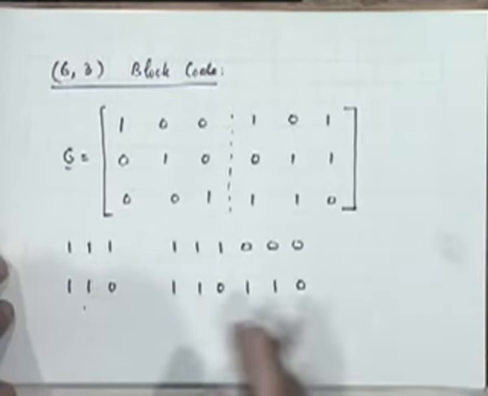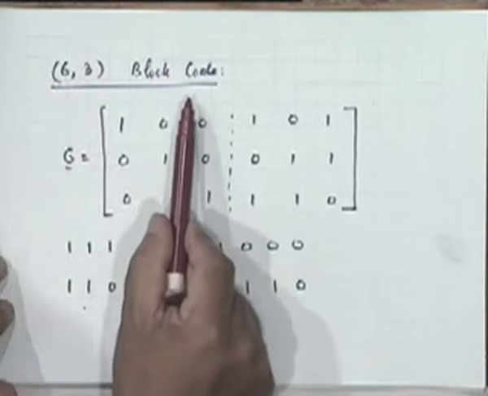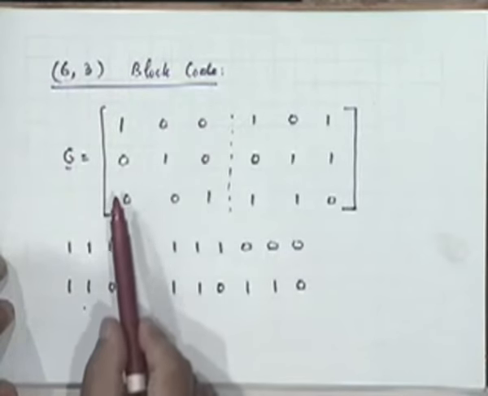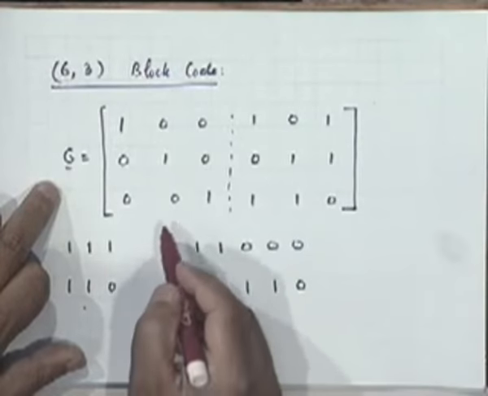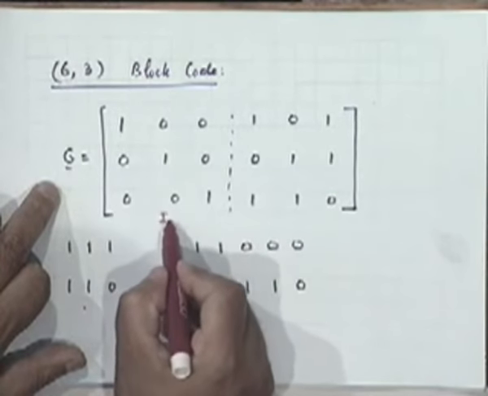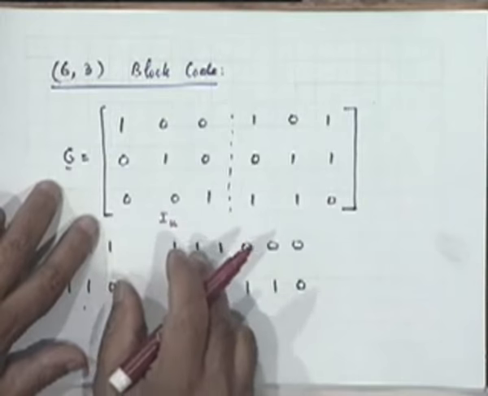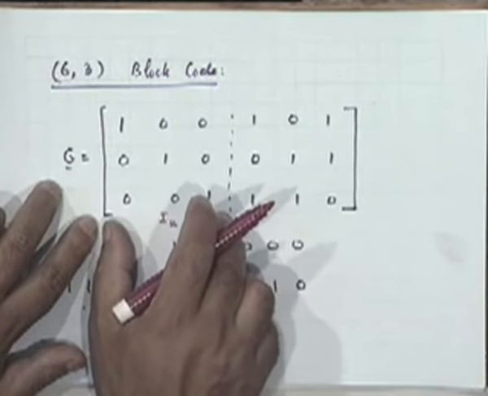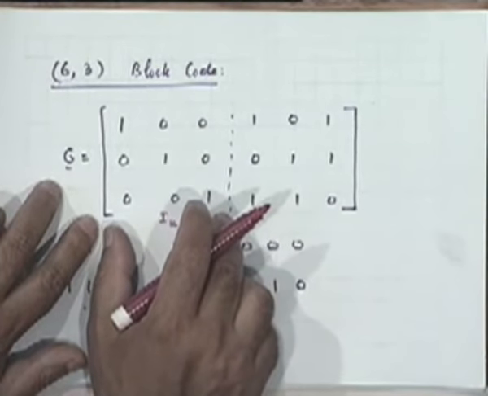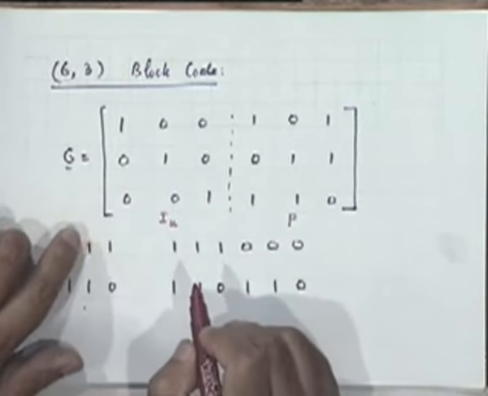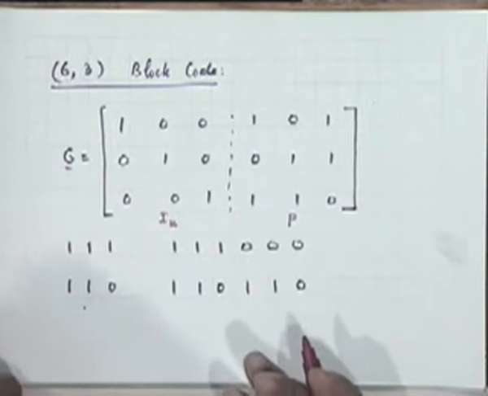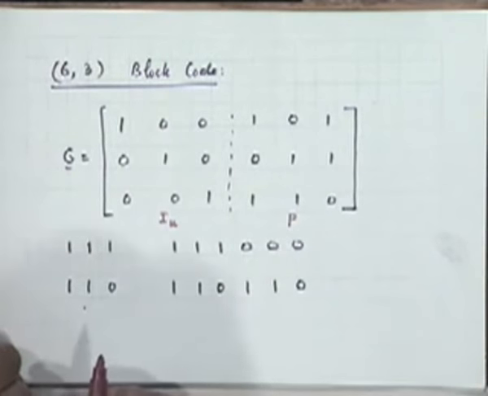For example, this was the example we considered for a 6-3 block code, in which this was the generator matrix G. This is the identity matrix, which tells me that the first 3 bits will be the same as the information bits, and this is what is called the parity check matrix, which specifies the check bits or parity bits in terms of data bits.